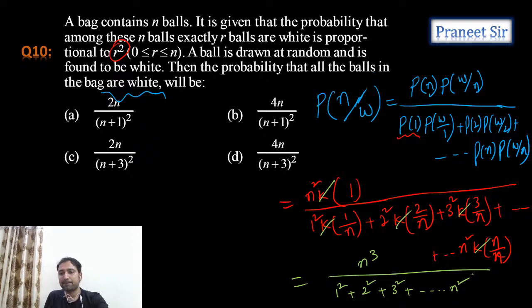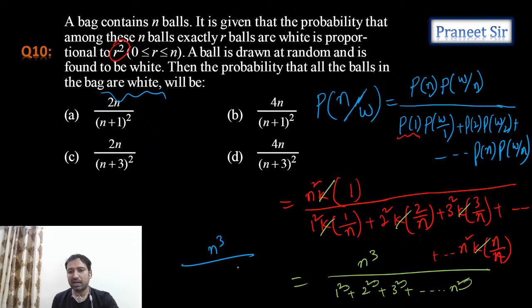That's what we're getting. Correct? N cube or n square? N cube, right? It's n cube, 2 cube, 3 cube, so on up to n cube. So cube we get it. Correct, Aniket, you're right.